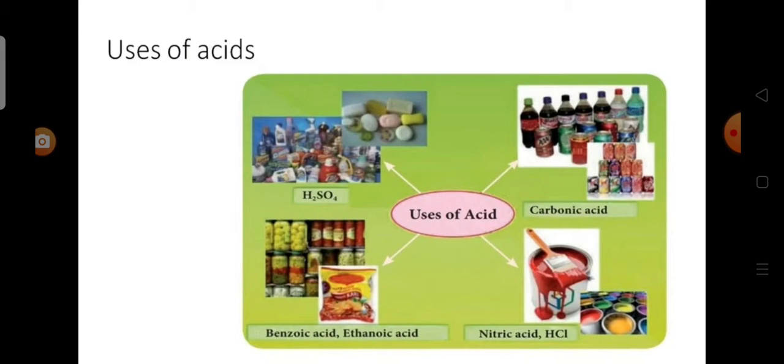Now we will see about the uses of acids. Hydrochloric acid present in our stomach helps in the digestion of food material. Vinegar is used to preserve food material. Benzoic acid is also used to preserve food materials like pickles. Sodium or potassium salts of higher fatty acids are used to make washing and bathing soaps. Hydrochloric acid, nitric acid, and sulfuric acid are important laboratory reagents.